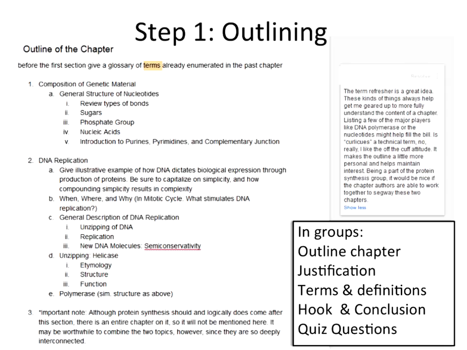Because the outline and the glossary were starting to feel a little myopic, I wanted to give this group of students an opportunity to step back and look at the big picture: why is this applicable, and how is this interesting. So I had them also create what I called the hook and the conclusion. You've all seen these in the textbooks. It's that first page that talks about why this chapter matters, and that last page that talks about how you can apply this information. I had them create a really rough draft of that. I also had them create some multiple choice quiz questions, just as a gentle reminder to the students that you will be tested on this, and to think about how you might be tested on the information.